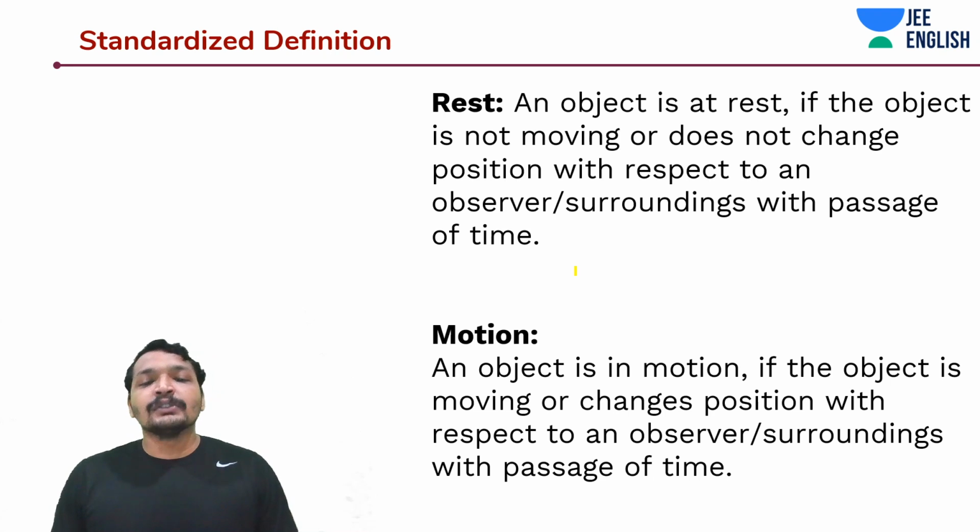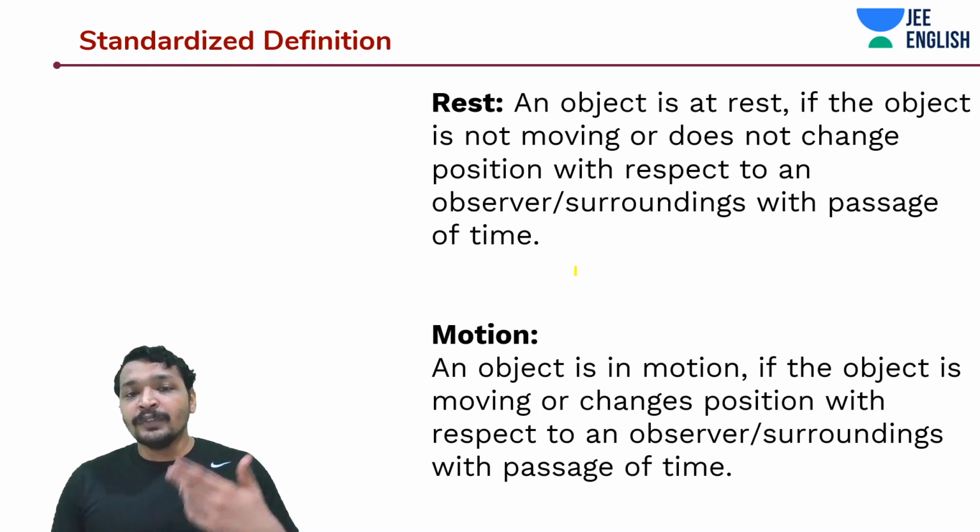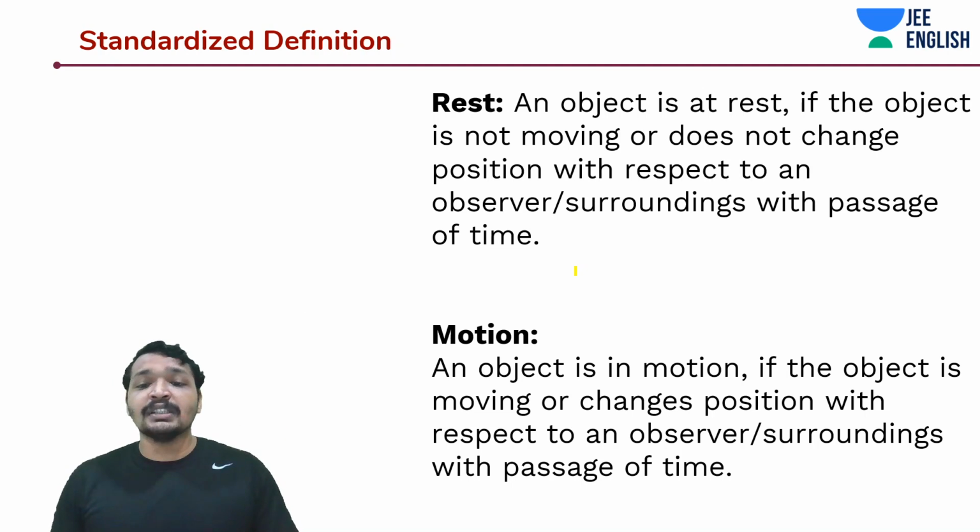An object is in motion if in time the object's position is changing, then you would say that this object is moving. Simply, if the object is moving in position with time, then you would say that this object is in motion.